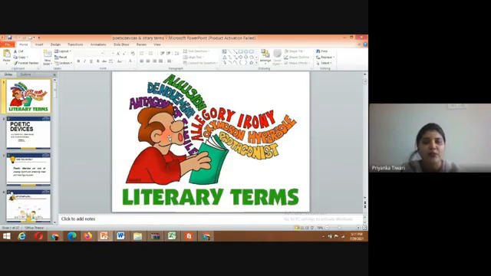We are taking different examples and different terms in literature: allusion, denouement, antagonist, allegory, irony, oxymoron, hyperbole, and a lot of other literary terms.